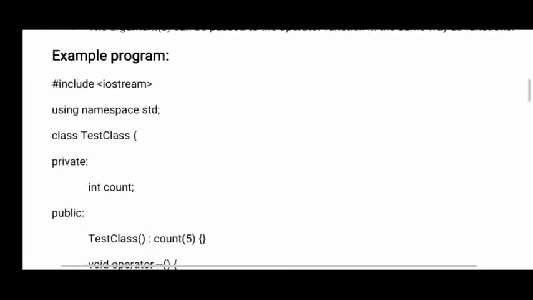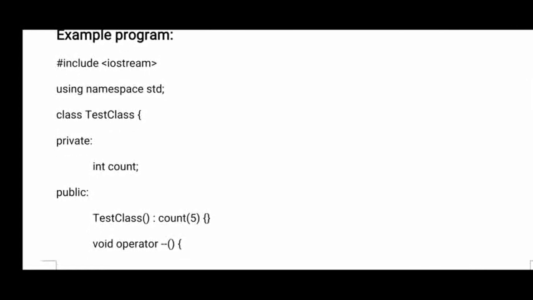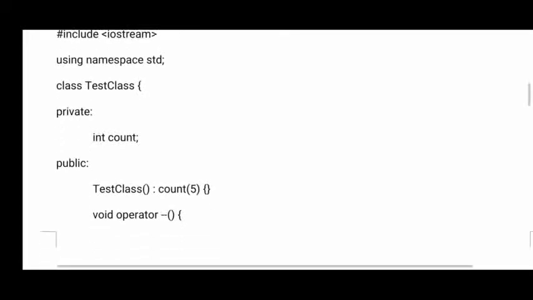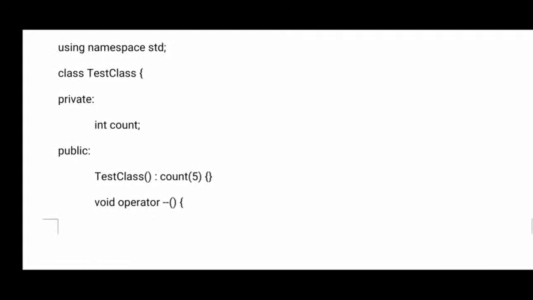Just you see the example program here. iostream is a preprocessor command. As you all know, it is compulsory to include in the program because we get functions from this preprocessor. Next, we are using the std namespace. If you include std, then whatever functions are available in it we can use in our program.